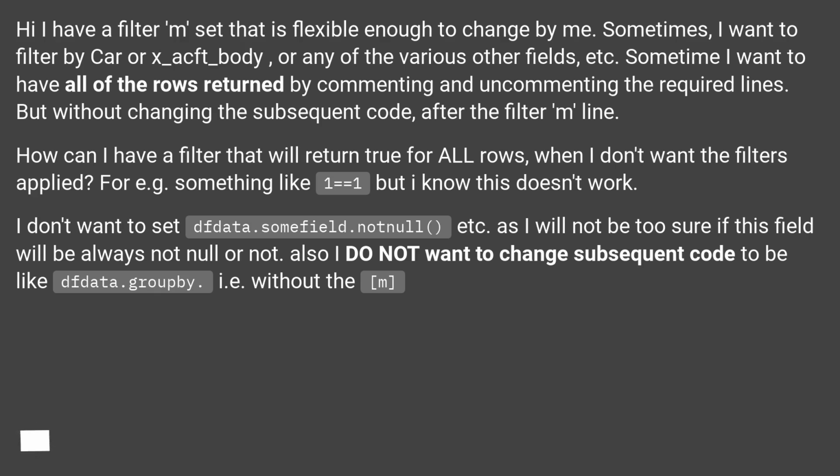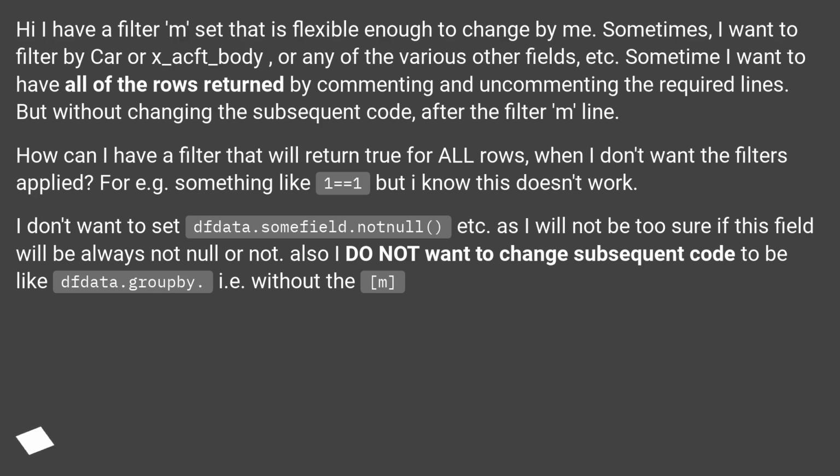Hi, I have a filter M set that is flexible enough to change by me. Sometimes I want to filter by car or x_ft_body, or any of the various other fields. Sometimes I want to have all of the rows returned by commenting and uncommenting the required lines, but without changing the subsequent code after the filter M line.